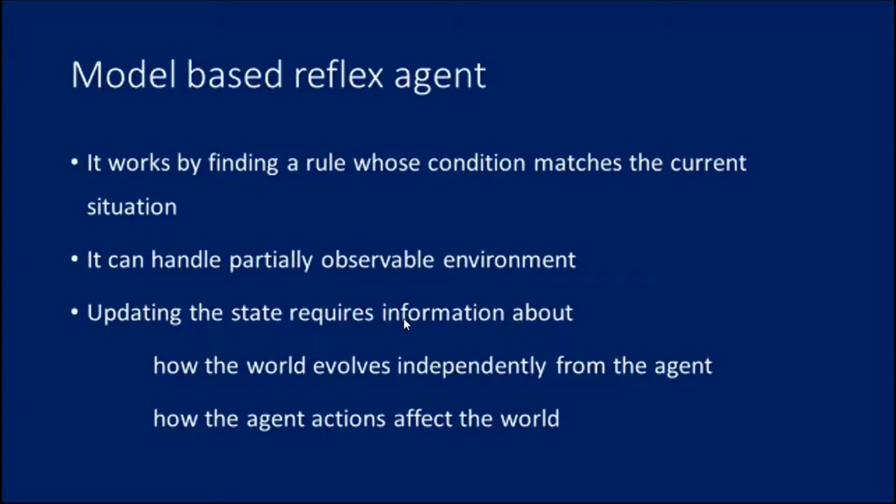Also, we can say it uses perceived history and internal memory to make decisions about the model of the world around it. The agent has to keep track of an internal state, which is adjusted by each percept and depends on the percept history. The current state is stored inside the agent, which maintains some kind of structure describing the part of the world which cannot be seen. Examples of a model based agent are a vacuum cleaner agent, a factory robot, and a mail delivery robot.